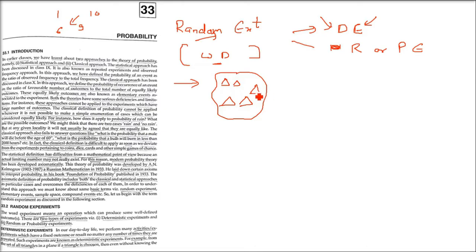For example, take a set of triangles. If a triangle is chosen, then even without knowing the three angles, we can definitely say that the sum of the measures of the angles is 180 degrees. Any triangle, whether isosceles or equilateral, you know it. So this kind of experiment is a deterministic experiment.